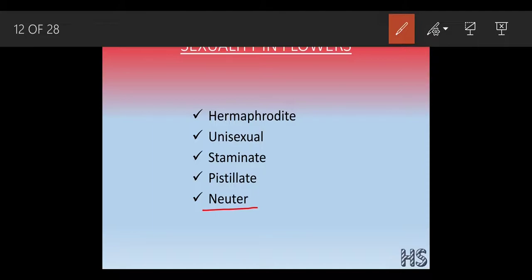What do you mean by the word lacking? The word lacking means the male and female parts are not present. The example for this would be the sunflower. Okay,